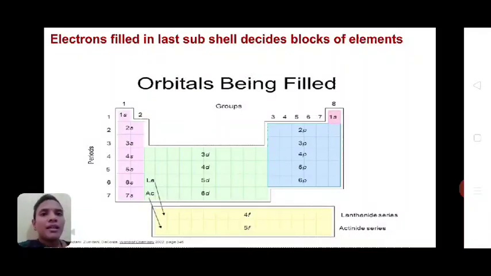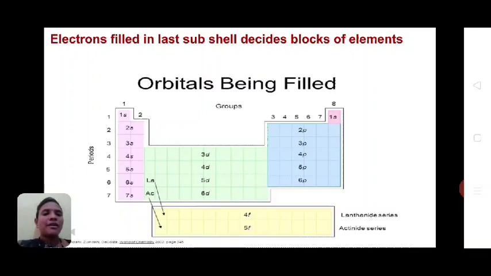Now see, what about the electron filled in the last subshell? The electrons filled in the last subshell decide the block of the element.